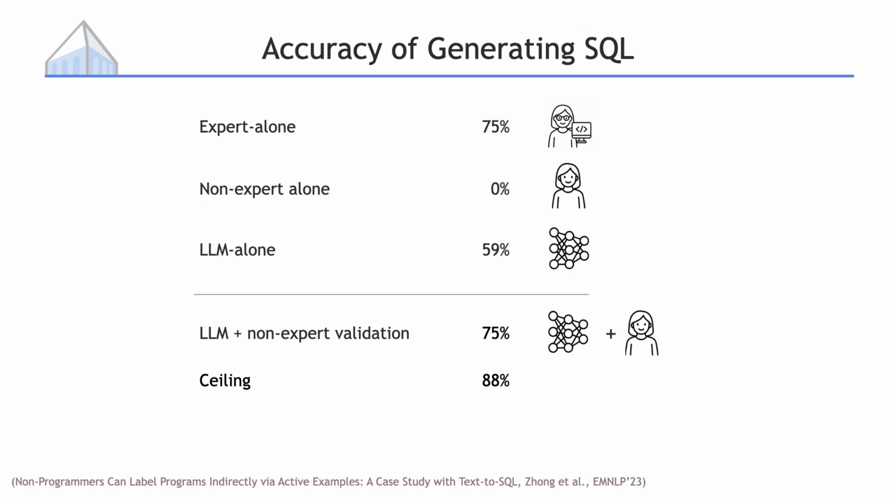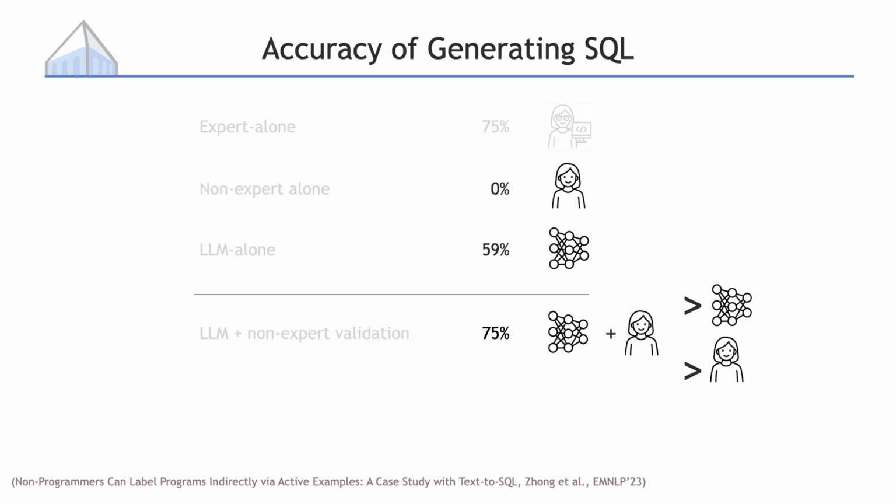So what does this tell us? First, language model plus non-programmers work better than either one alone. Our approach lets language models team up with regular people to produce something better than either of them could do separately. Secondly, and this is pretty cool, language model plus non-experts match what experts can do. This suggests that language models could empower people without special training to perform expert-level tasks.